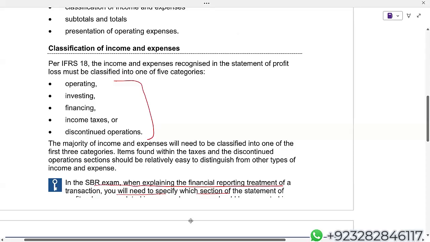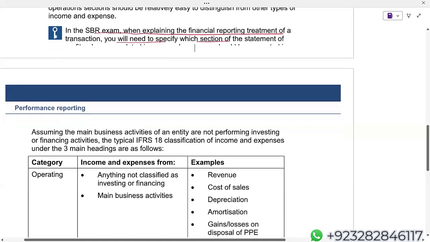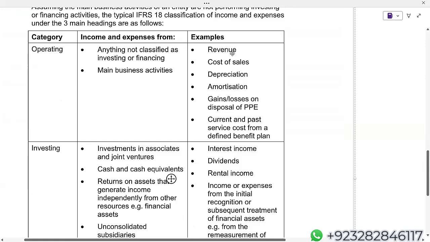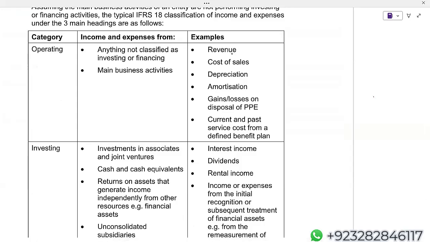Just 1 minute. Look at this. This will give you more idea. I hope everyone can see. Look at the category operating. The question is what comes in the operating category. This will make life very easy. Anything not classified as investing or financing, and the main business activity, comes in the operating category.